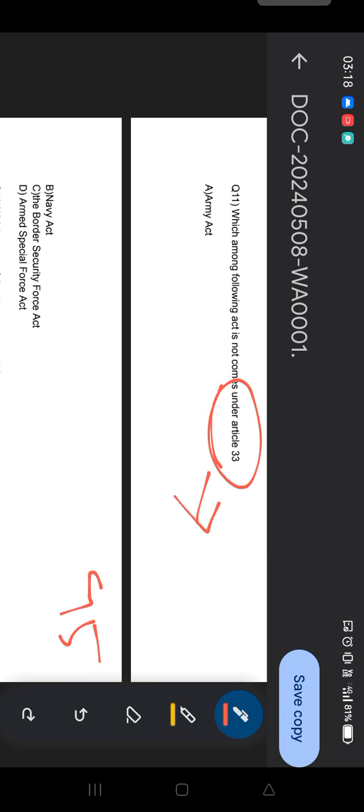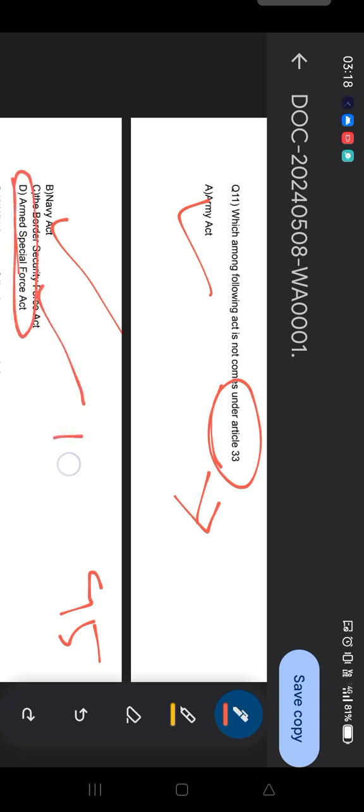And guys, your time is off, so this does not come under it. Options like Army Act, Navy Act, Border Security Force Act come under it, but Armed Special Force Act, option D, is not part of Article 33. Can anyone tell me which article it's part of? Who will tell me? Article 34, that is martial law.